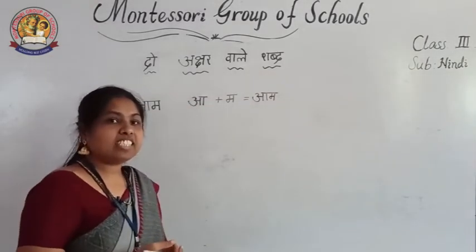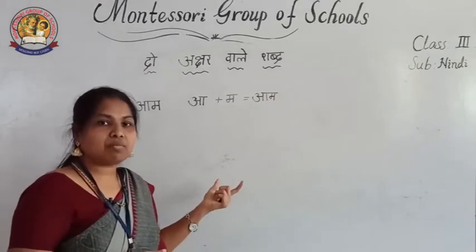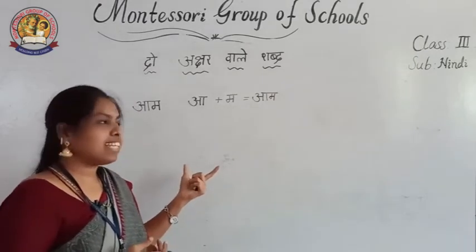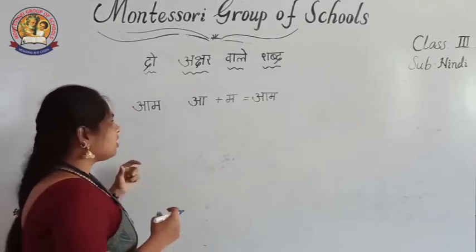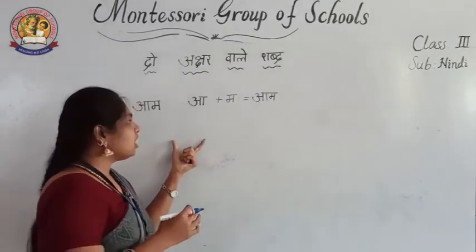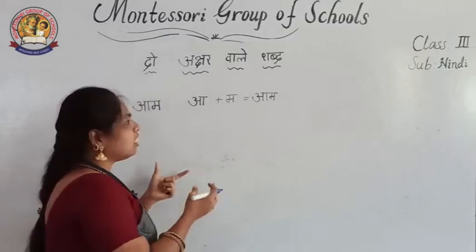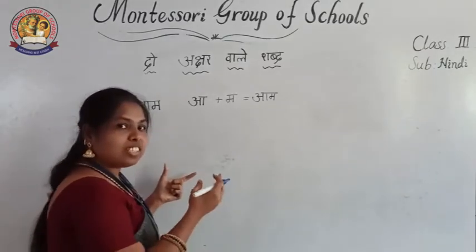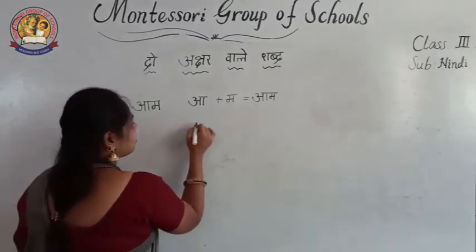Am is a seasonal fruit. It is a seasonal fruit that comes in summer. Everybody likes that mango. This is a meaningful word. That's why, for each letter while writing a word, if you cut and write, then you know the sounds of those letters and how we pronounce them. If you see that, you can read any word easily. Now next one, see.